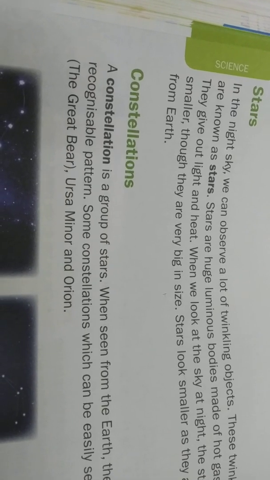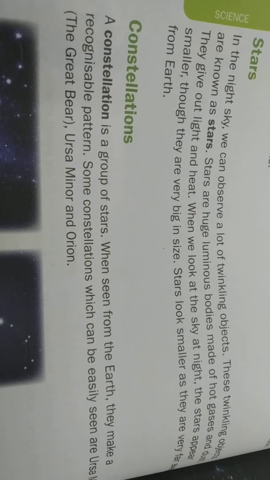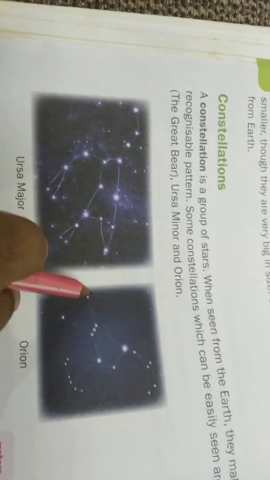Next, constellations. It is also a group of stars. When seen from the Earth, they make a recognizable pattern. Some constellations which can be easily seen are named Ursa Major, Ursa Minor and Crown. Okay, children, are you seeing these two pictures? Observe the pictures here.